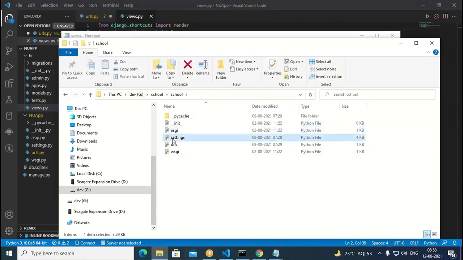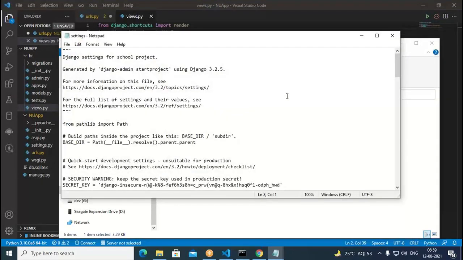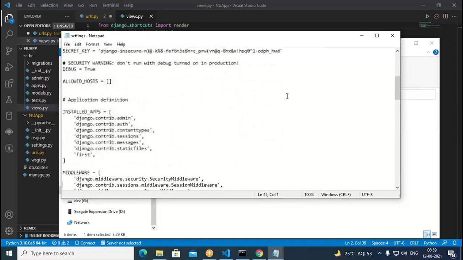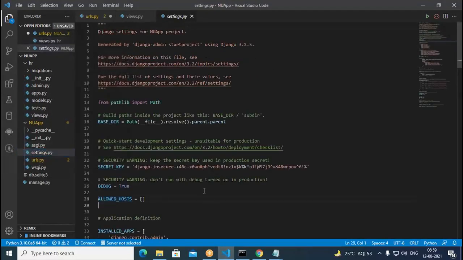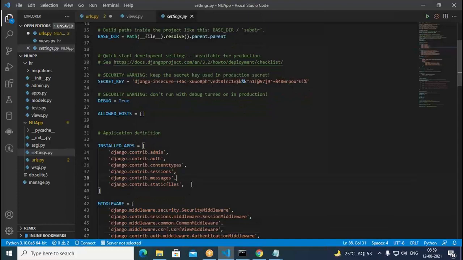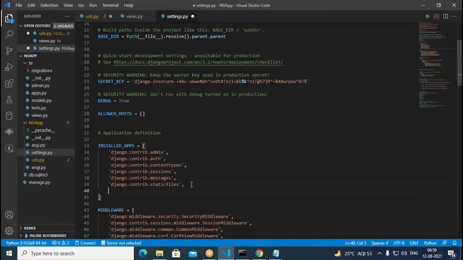If you come to settings, this is for the entire project. Open with notepad, and here what is happening? You come down and you see you have so many properties associated with this. One of the things is INSTALLED_APPS, which is written first. In the same way we should have that. If you come to settings.py, you cannot find installed apps. Therefore, try to put that installed apps. HR we need to put here. We type HR here, then put a comma after this. So the HR app we added in this.